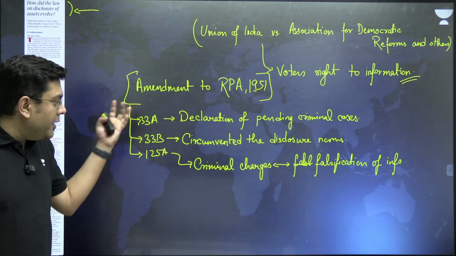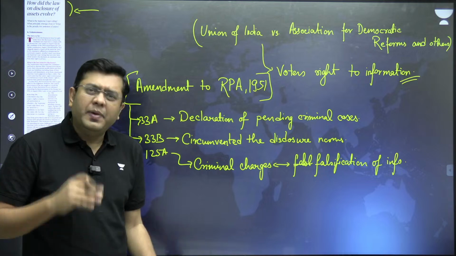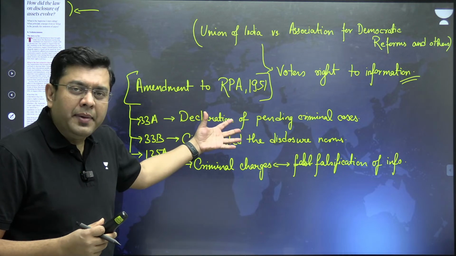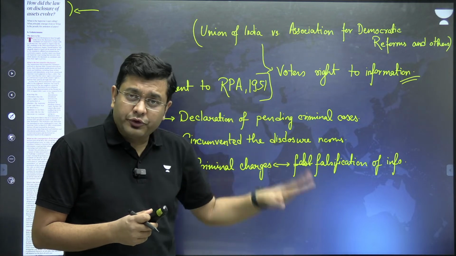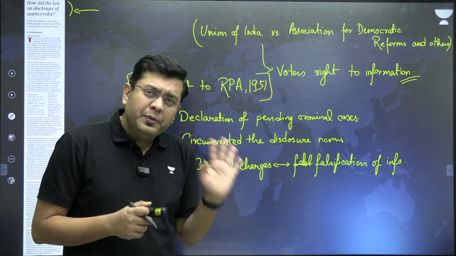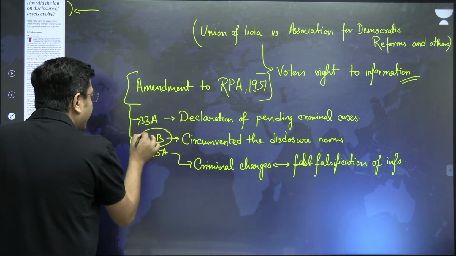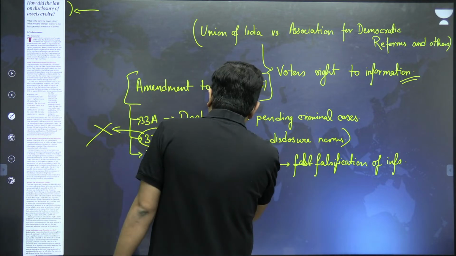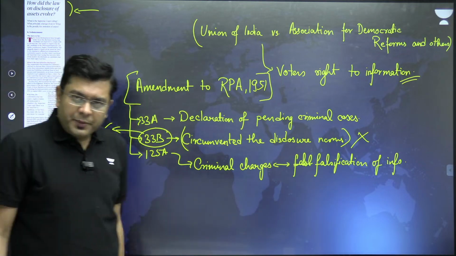Now, these were the amendments that the government brought in 2022, within a couple of months itself. Then again, ADR took this amendment and the amended Representation of People's Act again to the doorsteps of the Supreme Court. What the Supreme Court did, Supreme Court cancelled and declared this as void. This was actually declared as incorrect by the Supreme Court.